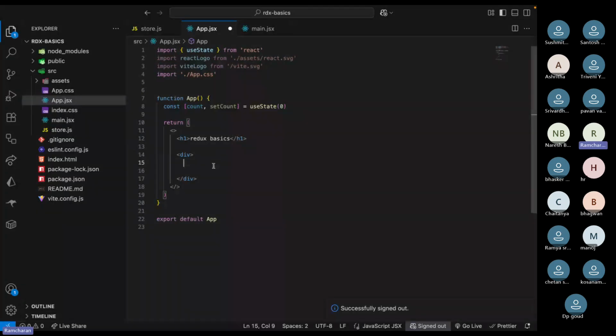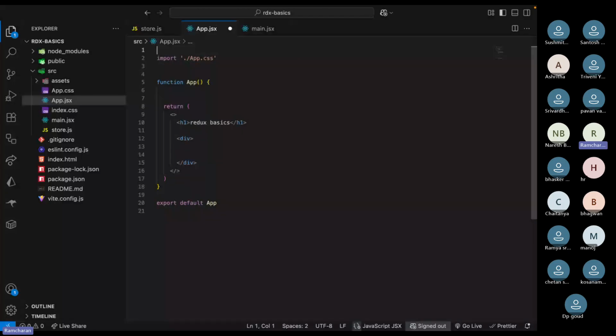Okay, slice. Even before creating a slice, let's set up the same thing. We already have the UI there, but we need to increment and decrement, right? But we don't want to use all this state and everything. We'll just use the counter example, same thing.